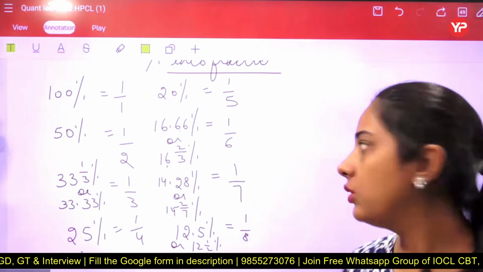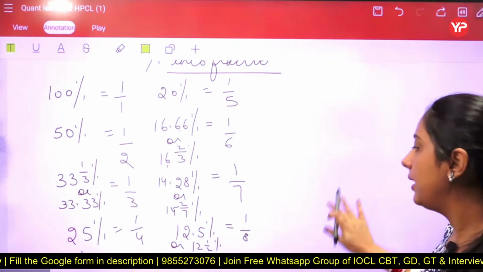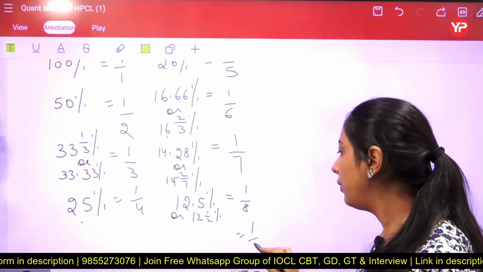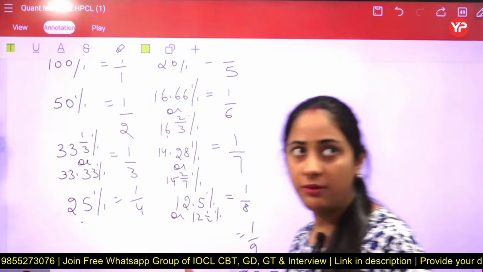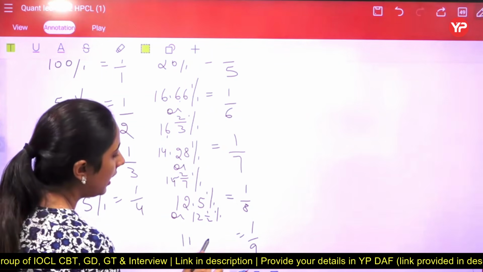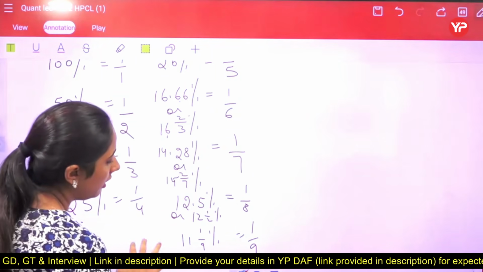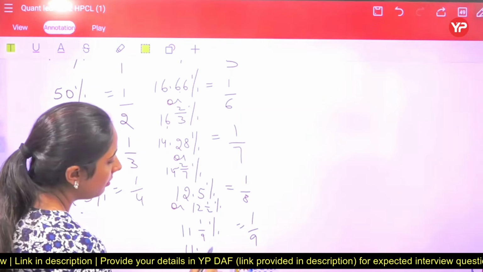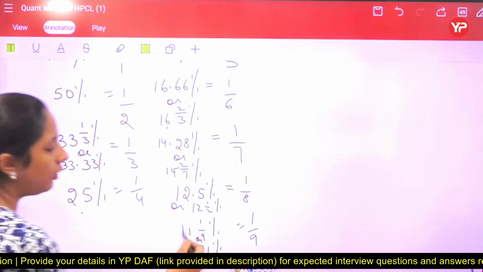Okay, fine. So now we are on 1/8, that is done. The next number is 1/9. For 1/9, we have to learn the percentage, and the percentage is 11.11%. So how to learn this one?